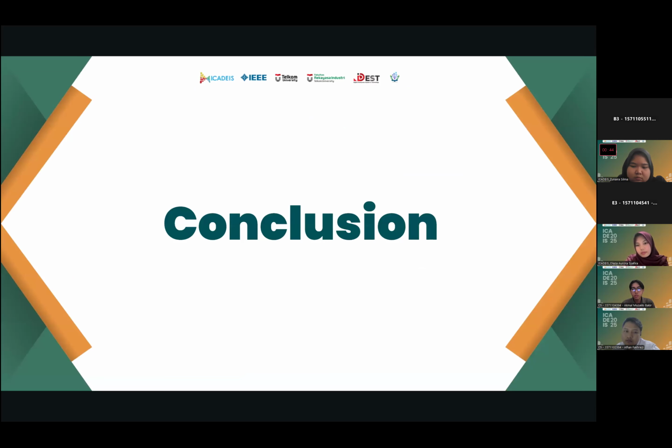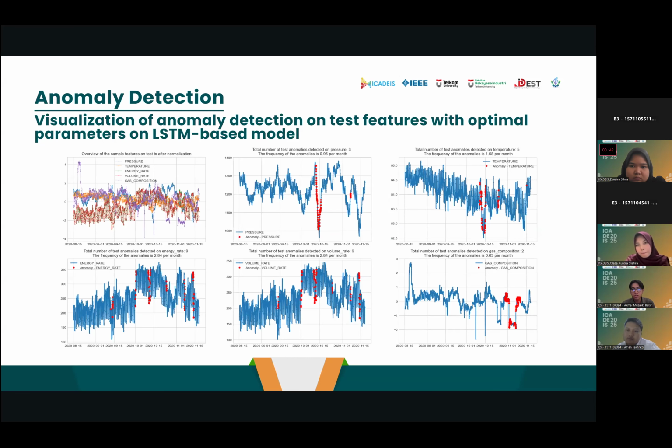We can see that in the visualization on the screen. Meanwhile, VIGAN is better at representing complex data distributions, but is less effective in detecting sequence-based anomalous patterns. Maybe that's all from us.